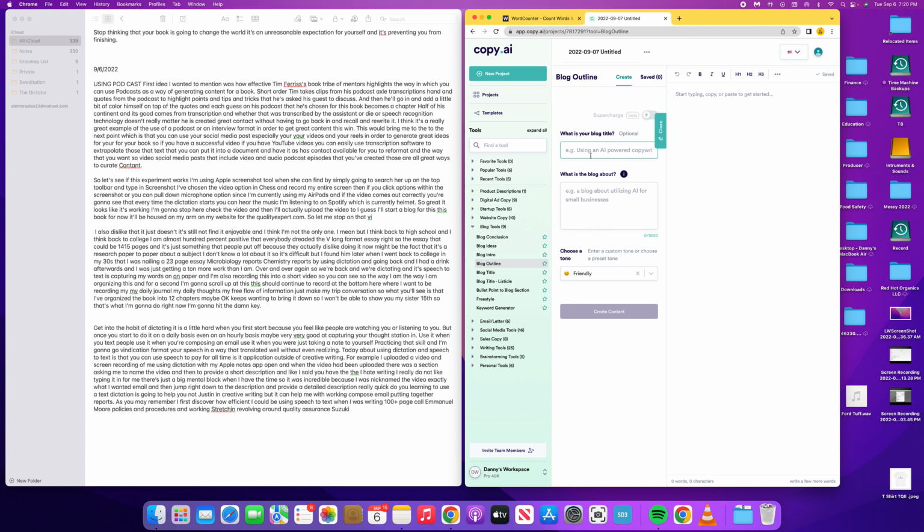For the blog title, I'm going to go to this first sentence. The first idea I wanted to mention was how effective Tim Ferriss's book Tribe of Mentors is. It highlights how you can use podcasts as a way of generating great content for a book. That's really the main idea.